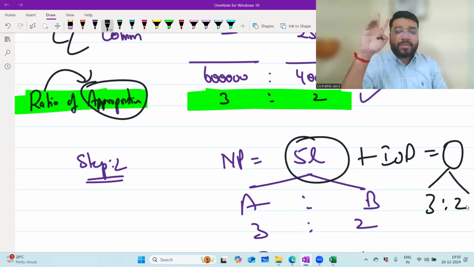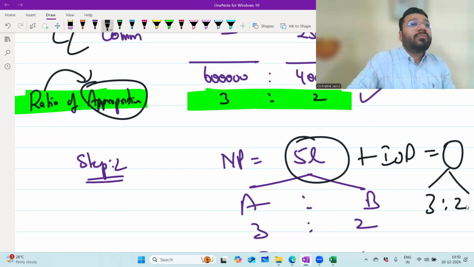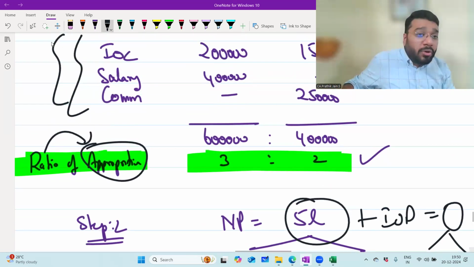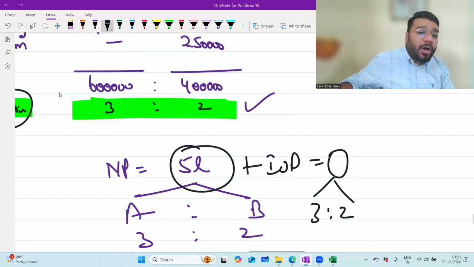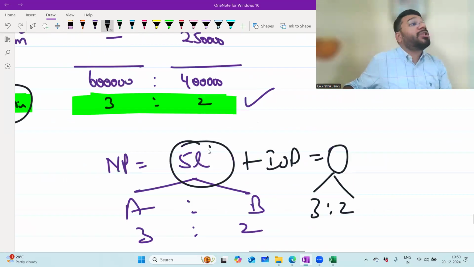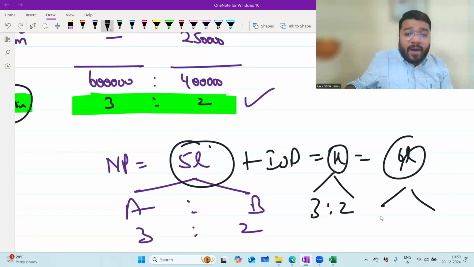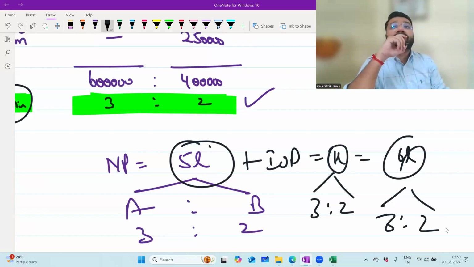Now, there are 2 more questions. Okay. So, if IOD is there, what to do? Don't put IOD here. You will add IOD to your P&L. Let's say IOD in this question is 1 lakh. So, plus 1 lakh. How much? 6 lakh. Divide this in the ratio 3:2.